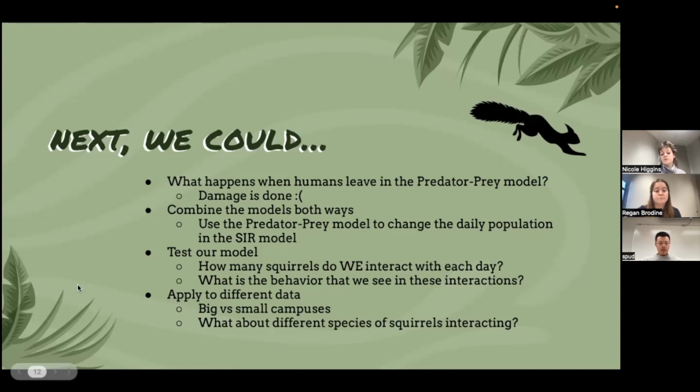Yeah, we could also test our model. So how many squirrels do we interact with each day? What is the behavior that we see in these interactions? And then finally, we could apply this model to a different set of data of what would this model look like on a big campus as opposed to a small campus? And what about maybe different species of squirrels interacting?